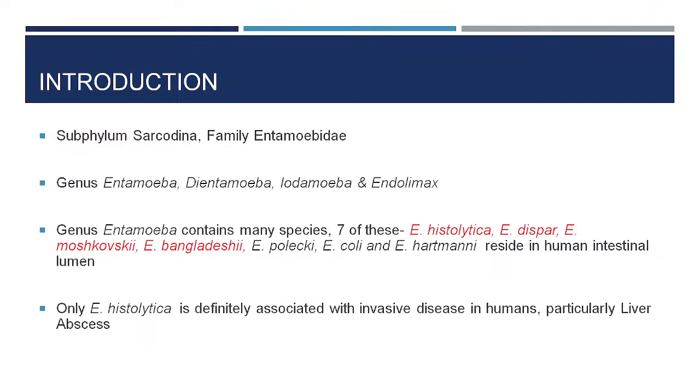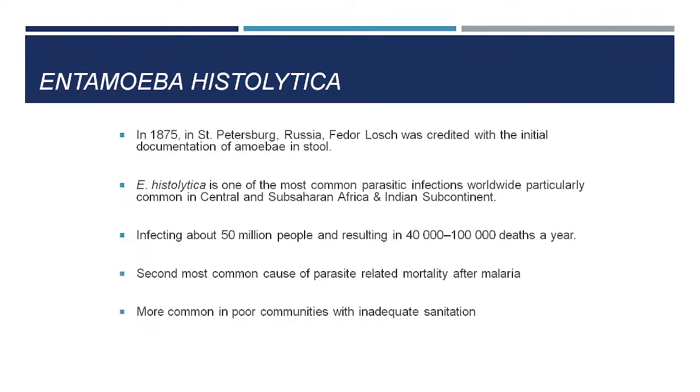So it has two manifestations. One is the intestinal infection, that is the intraluminal infection, and the second is the extraintestinal manifestation, wherein the liver is the most common site of involvement. It disseminates through the portal vein and causes abscess in the viscera. Most common is the liver; it can go to other viscera also, but rarely. The second most common is the lung. Amoebic liver abscess can sometimes extend to lung infection, and very rarely can go up to the CNS and cause brain abscess.